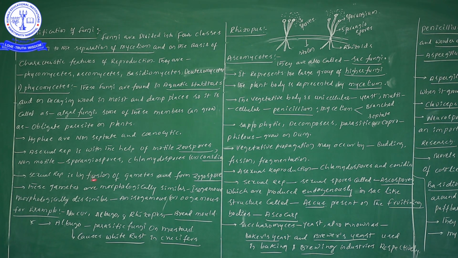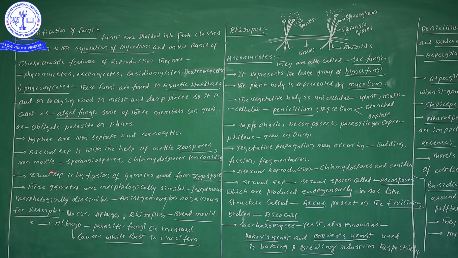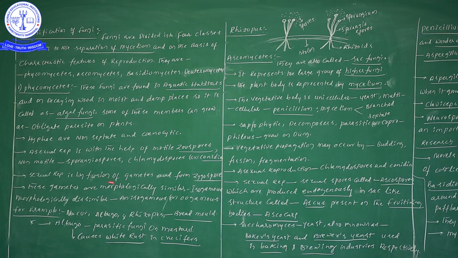It is formed by the fusion of two different types of gametes, which form a zygote or zygospore. Don't forget, this point is also important in Phycomycetes. By the fusion of two gametes, what formation takes place? Diploid zygote formation, or diploid zygospore formation, takes place. These gametes are morphologically similar.